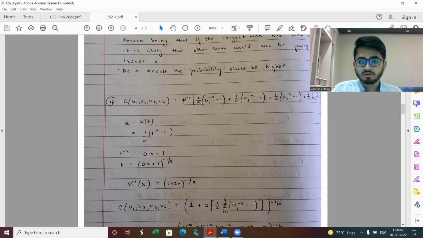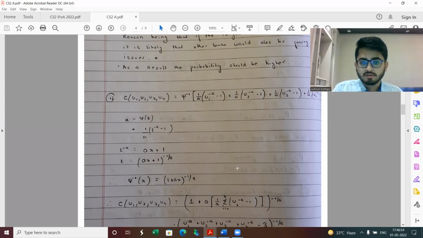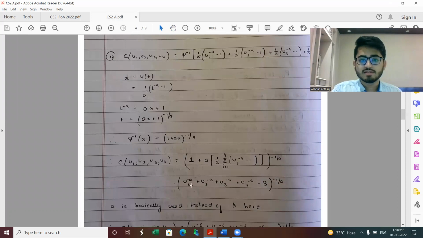Substituting this over and simplifying it, what I get is (u1 to the power minus a plus u2 to the power minus a plus u3 to the power minus a plus u4 to the power minus a minus 3) whole to the power minus 1 by a. A common mistake which I feel a lot of students could potentially make is, instead of writing minus 3, they could have written minus 1.